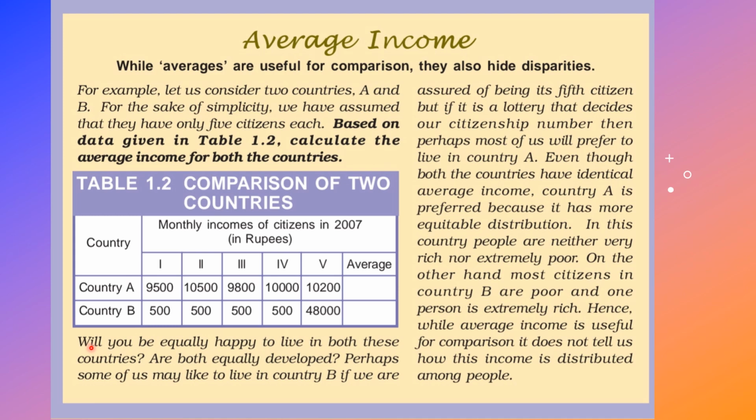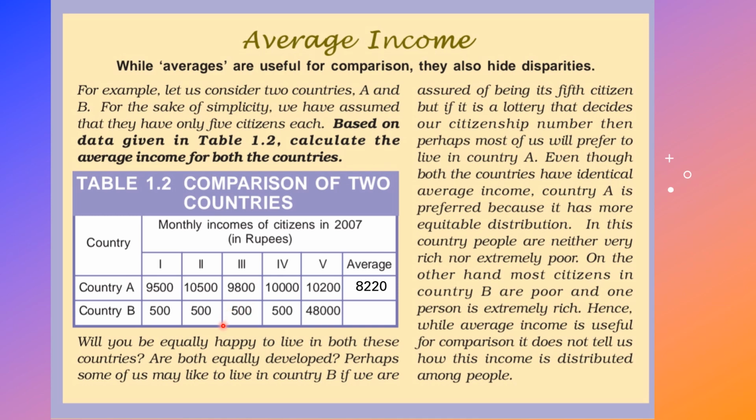Then they ask the question: will you be equally happy to live in both of these countries? Are both equally developed? First, we'll calculate the average income of country A. What will be the average? First, we have to add all these incomes of the 5 people living in the country, and divide it by 5, as we have seen in the formula of average in the last slide.